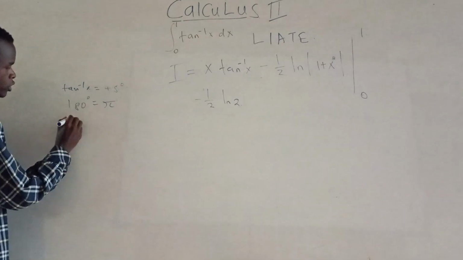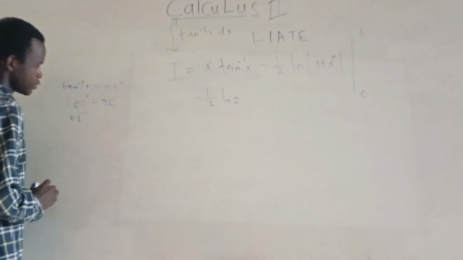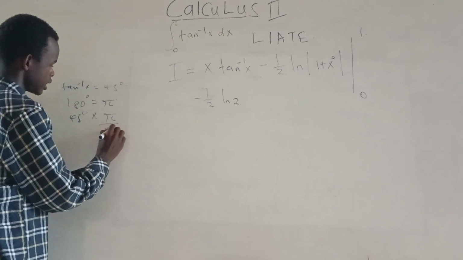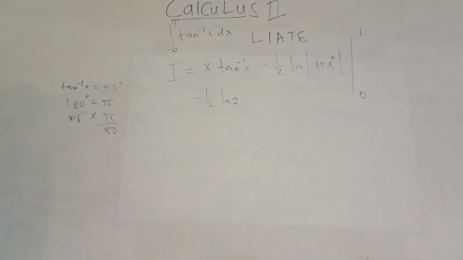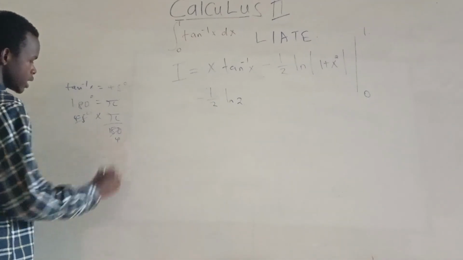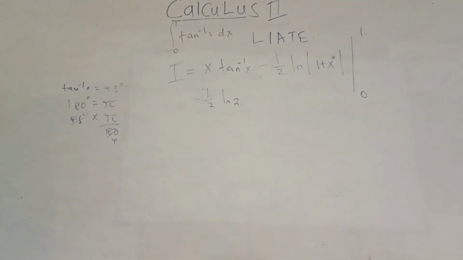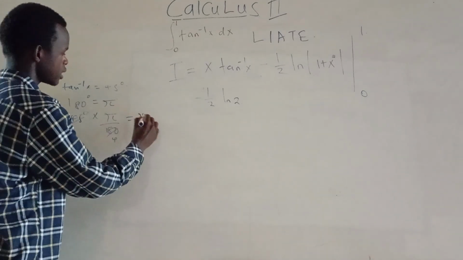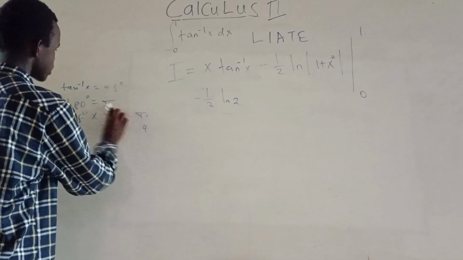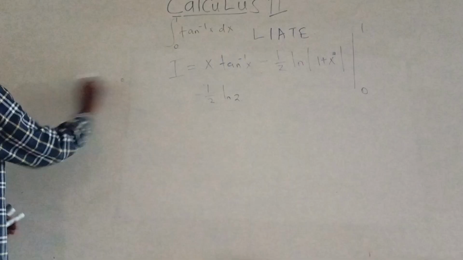So 45 degrees will be multiplied by pi divided by 180. 45 goes into 180 four times, so our answer is pi over 4. So that's what we'll substitute there, pi over 4.